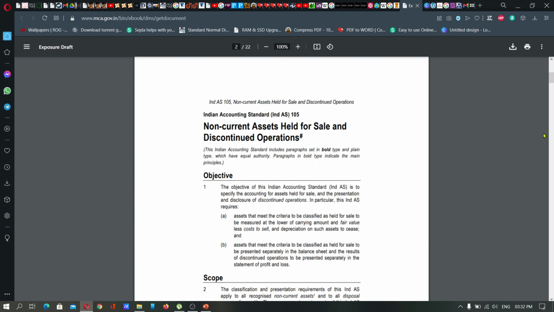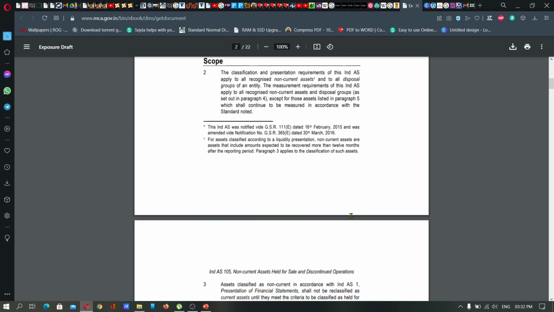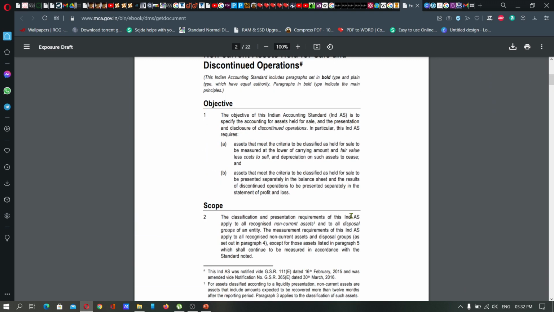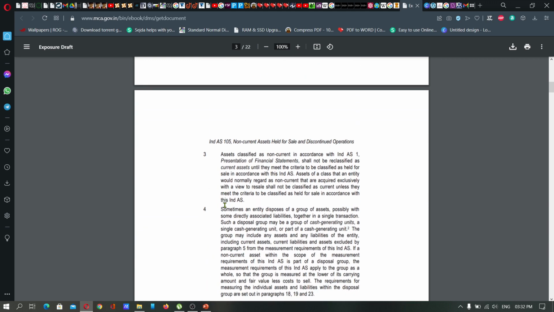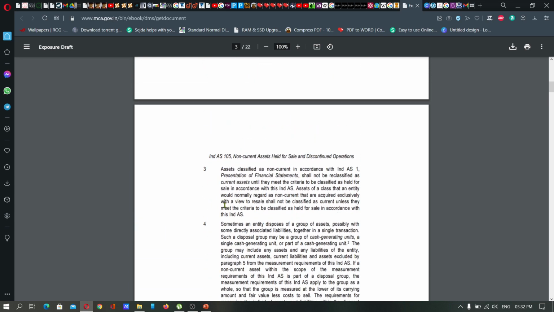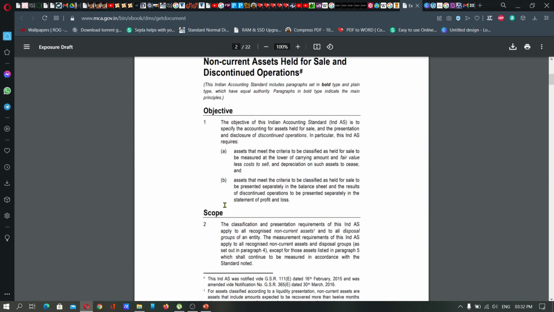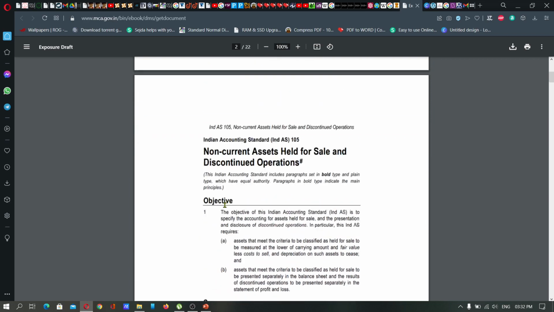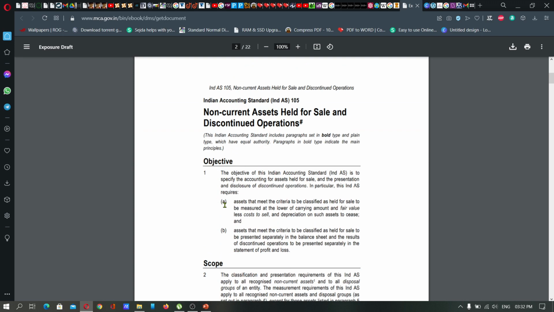It will specifically mention the objectives of that particular standard, and the areas this standard is going to cover, which is mentioned under the scope. It will also specifically mention the steps that have to be followed while a company deals with a sale of non-current assets. So Ind AS 105 specifically deals with the sale of non-current assets held by the concern.